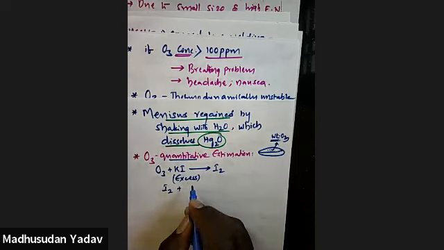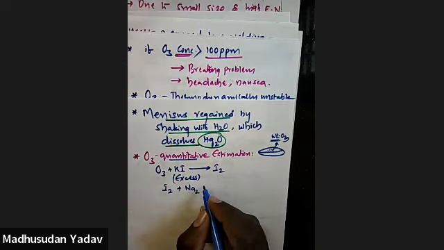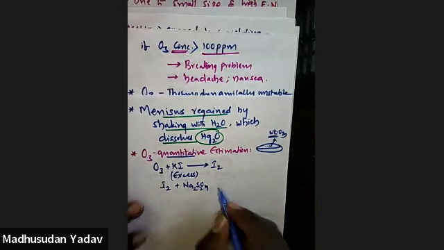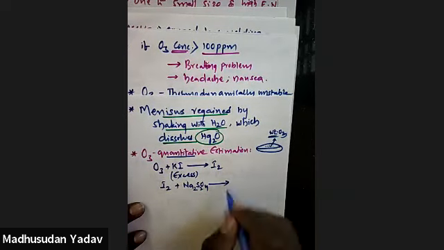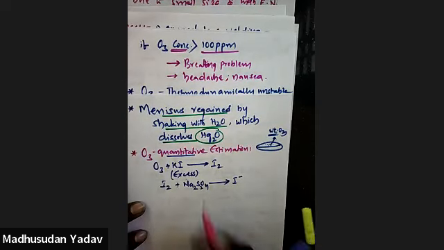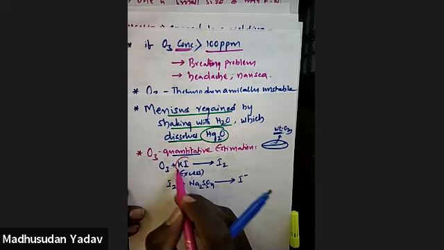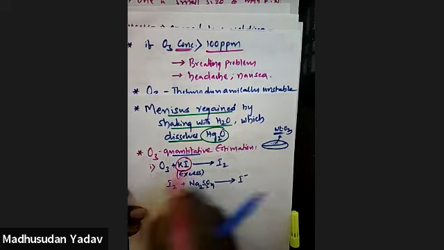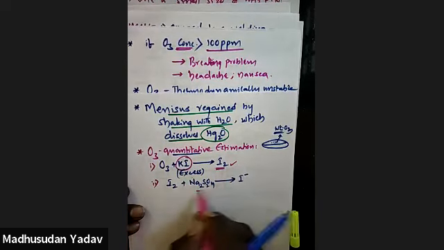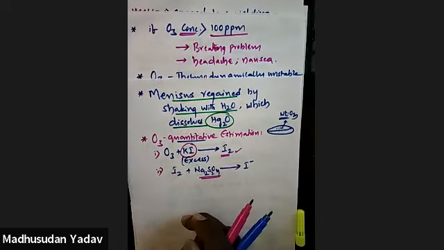Here, iodine further reacts with sodium thiosulfate, Na2S2O4, and it converts again to iodide. This is actually a titration method. So what you need to remember is: ozone reaction with potassium iodide is the first step in quantitative estimation. In the second step, the iodine formed in the first step is titrated against sodium thiosulfate. So that is the quantitative estimation of ozone.